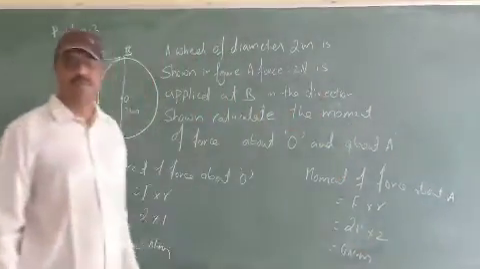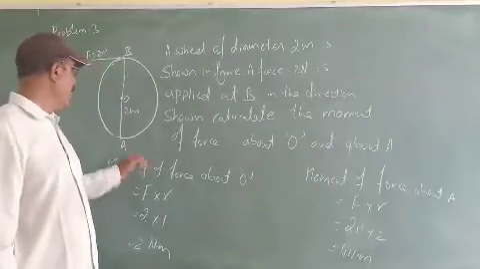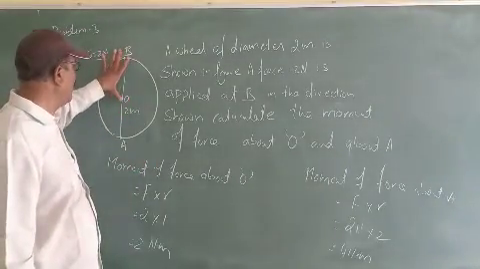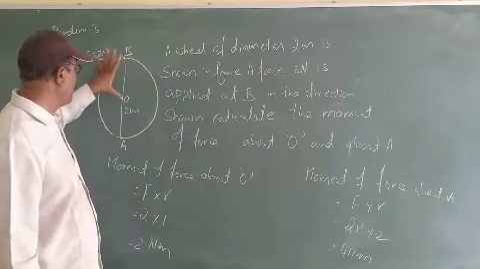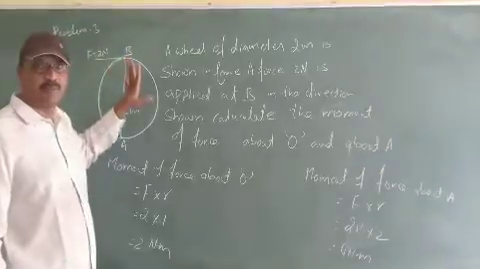So this is the problem. This is over. This is the solution. So about O, we should take the distance from O. About A, we should take the distance from B to A.